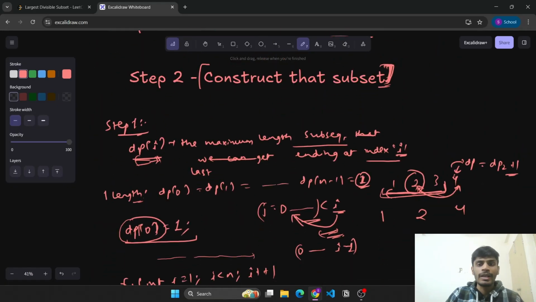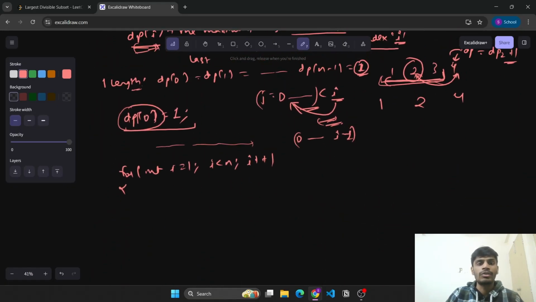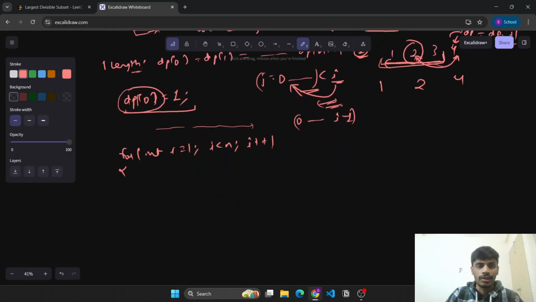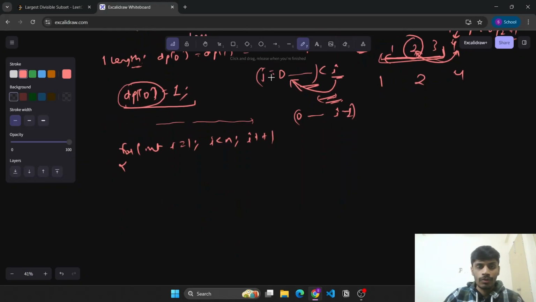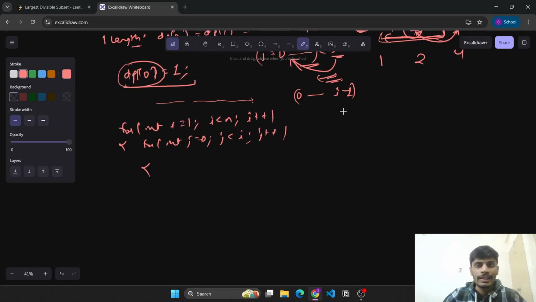So I am constructing the DP currently to find out the length, and then we will later construct the answer as well. So what do we need to know? We need a loop for j from 0 till i minus 1 to account for the last value, meaning before i. Now what do we need to check? We need to check the last value that we have at jth index and the current value at ith index. So we need to see whether nums of i is divisible by nums of j or not, right?